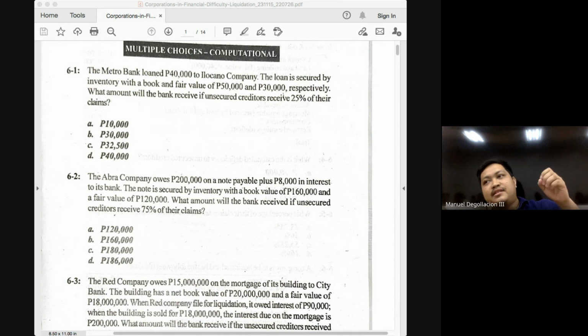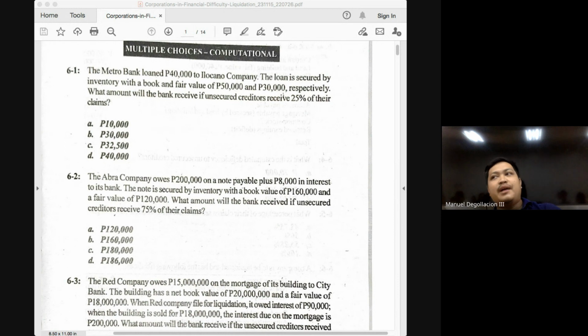The only instance that they will be paid, class, is if there are still remaining assets after the fully secured and the unsecured with priority are paid. Okay. So out of the four common questions, two will always be at 100%. Only two need to be computed, class.